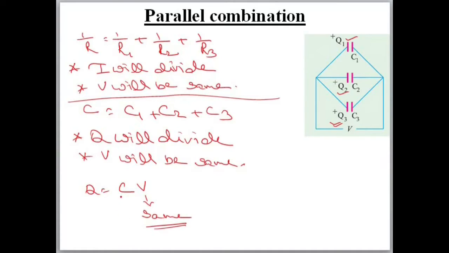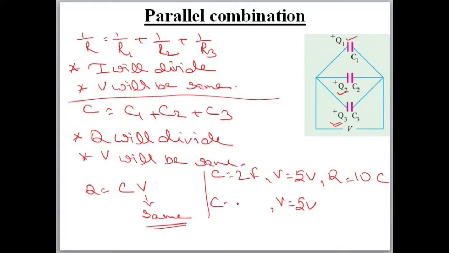Now if C will increase, what will happen to Q? I will take an example. C is equal to 2 farad. V is equal to 5 volt. What will be Q? Q is equal to CV, 5 into 2, 10 coulomb. Now V is same, again 5 volt. If C is increased, C has become 5 farad. What will be Q? 5 into 5, C into V. So Q will be 25.